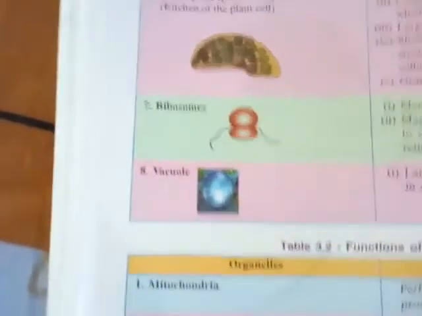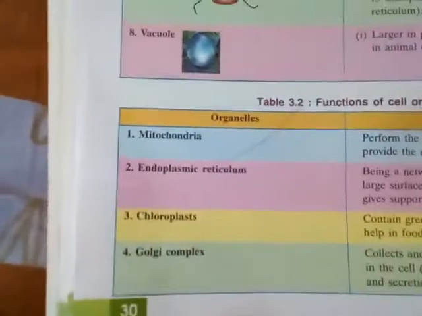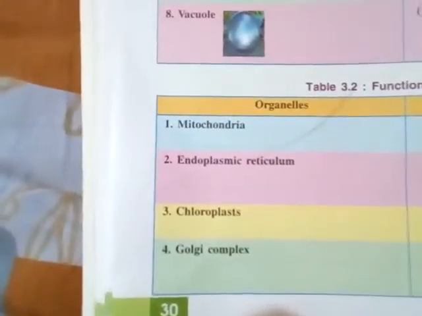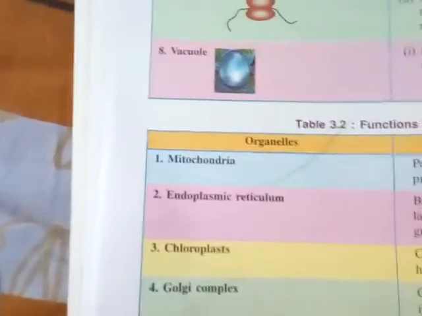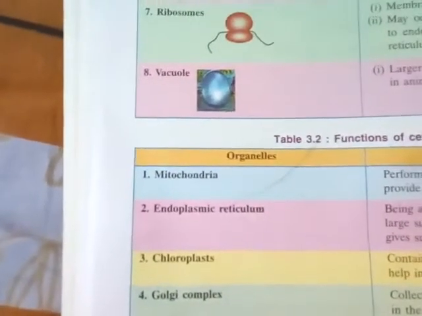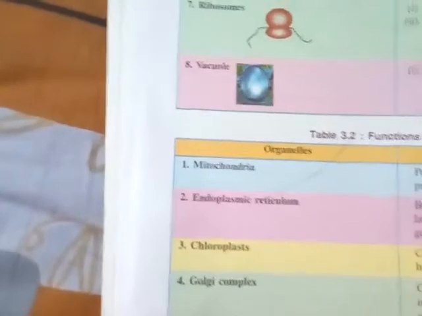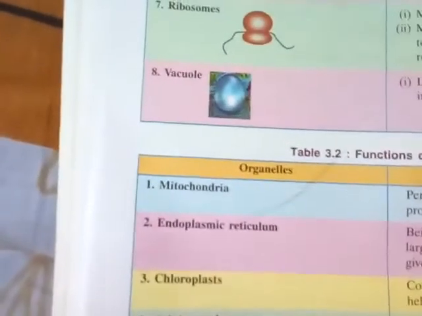Some of the cell organelle functions are also given in your book: mitochondria, endoplasmic reticulum, chloroplast, Golgi bodies, lysosomes, centrosome, ribosomes, and vacuoles. Basically, the mitochondria perform the function of respiration, or you can say they provide the cell with energy. Earlier we said that mitochondria are the powerhouse of the cell.